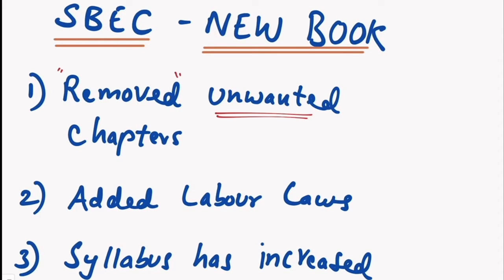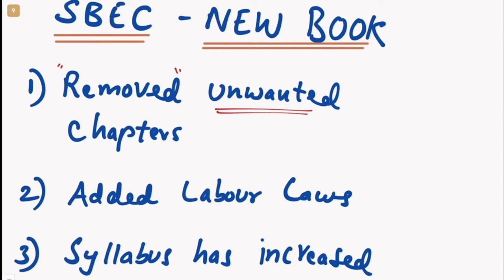There were some unwanted chapters in SBEC, for example, environmental laws. Environmental laws was unwanted because as a company secretary, we never used to work on it. Environmental laws are very important, but it was not needed for company secretary job. So please try to understand that. That is just one example. Like that, they have removed some things.